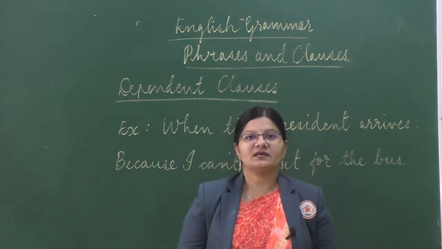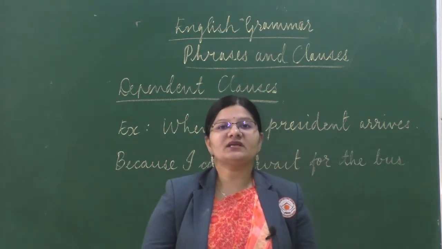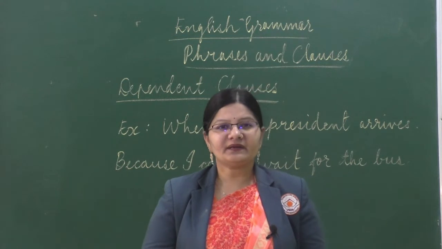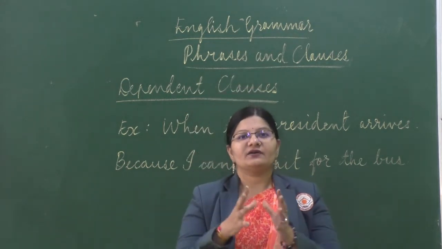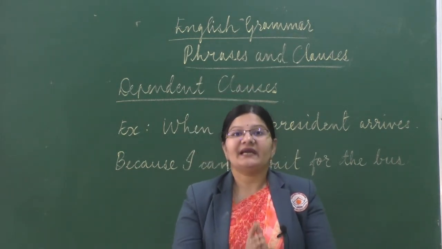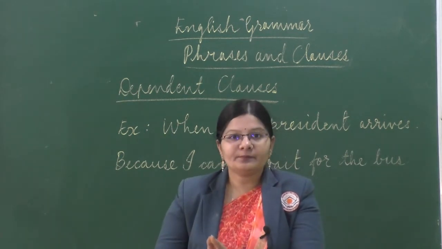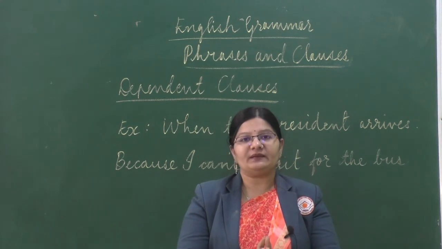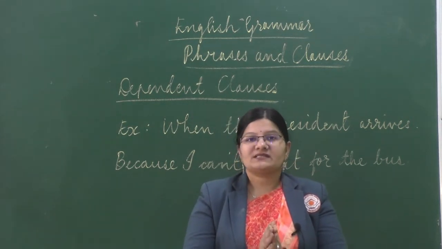Now let's understand further about the dependent clause, the second type of the clause. A dependent clause is a group of related words. It has a subject and a predicate, but it does not give you a complete meaning, meaning it does not stand alone.